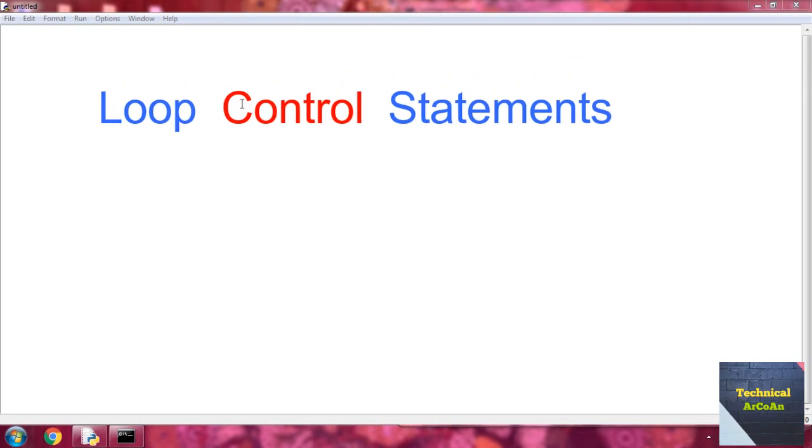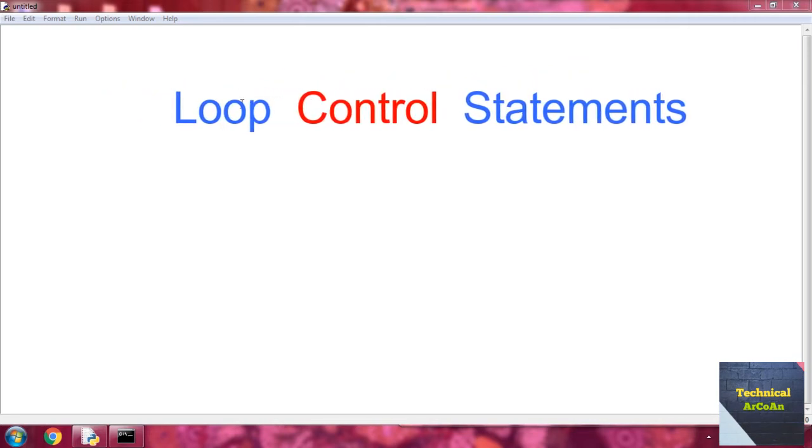Today we will discuss loop control statements in Python. Using loops in Python automates and repeats tasks in an efficient manner. But sometimes there may arise a condition where we want to exit the loop completely or skip an iteration or ignore that condition.